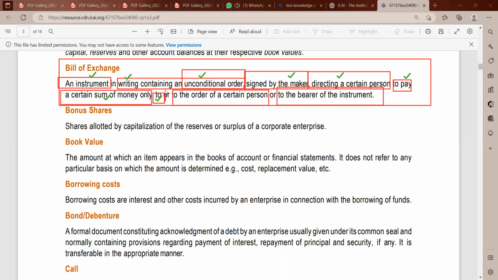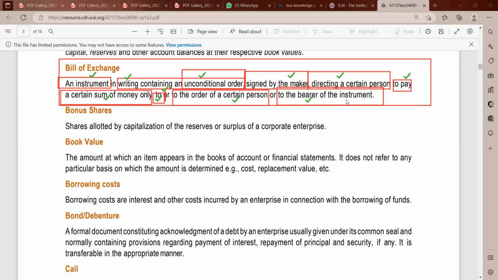To or to the order of a certain person. Maybe Sangeeta says pay to Michael Jackson, so he is not there. Okay, Jackson, I can pay to him, or to the bearer of the instrument, the person who holds the instrument. For example, we know a cheque, like cross cheque, uncross cheque, can be given to anyone. That's also an instrument. It's governed by the Negotiable Instrument Act.